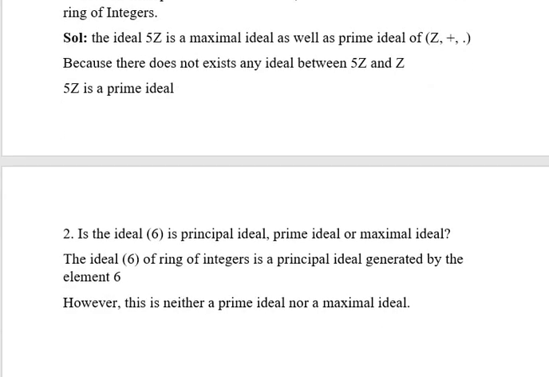Also, is the ideal generated by 6 a principal ideal, prime ideal or maximal ideal? So the ideal generated by 6 is a principal ideal generated by the element 6. However, this is neither a prime ideal nor a maximal ideal. It is not a prime ideal because, as we have seen earlier, it contains an element 12 which is a product of 3 into 4, and neither 3 belongs to the ideal 6Z nor 4 belongs to the ideal 6Z. And also it is not maximal because in between 6Z and Z there is one more ideal 3Z which contains 6Z entirely.